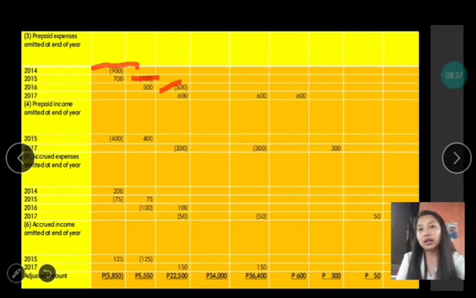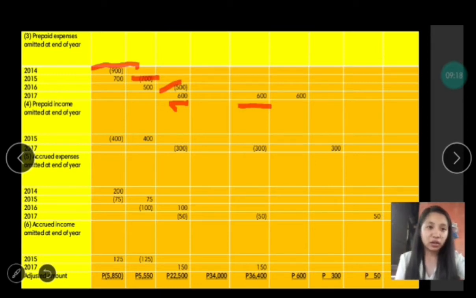And also, we have a prepaid expense of 600. We have to add it there because it is not yet incurred. That is why it is being added in the year 2017, the amount of 600. And as you can see here, this is the table for the retained earnings. We have to add it since the 600 is not yet recorded as an expense. It is being recorded first as an asset. That is why it is being added to the retained earnings.